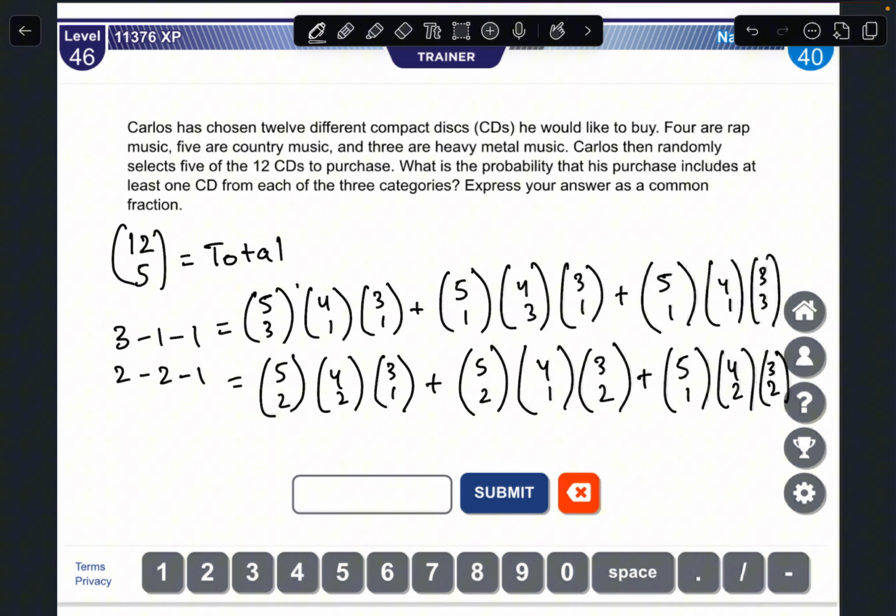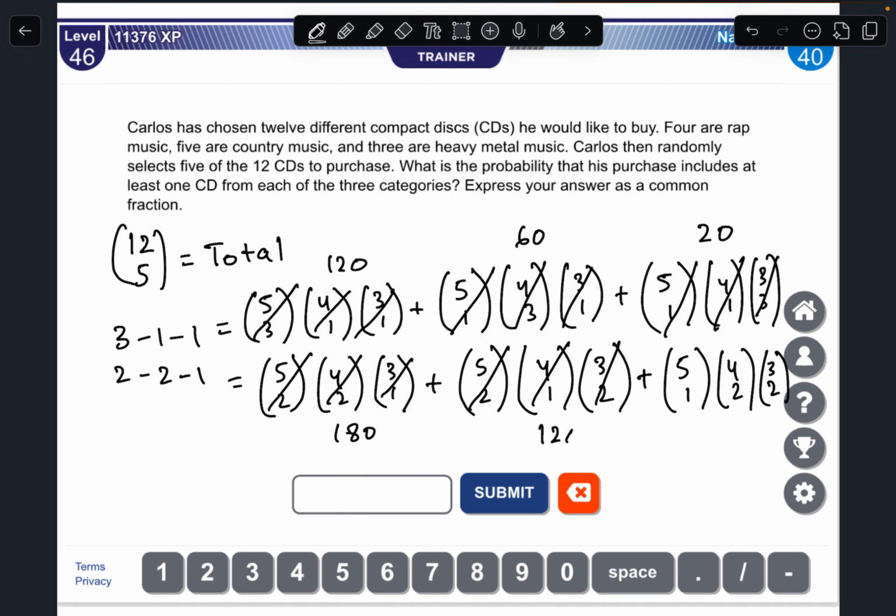Now we can just sum these up. So this is 10 times 4 times 3, so that's 120. This is 5 times 4 is 20, times 3 is 60. This is 5 times 4, 20 times 1 is just 20. This is 10 times 6, 60 times 3 is 180. 10 times 4 is 40 times 3 is 120. 5 times 6 is 30 times 3 is 90.